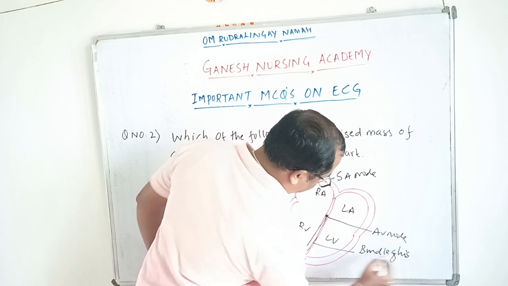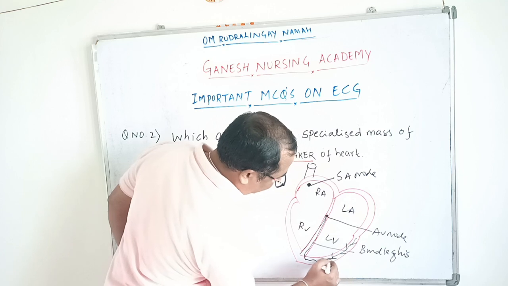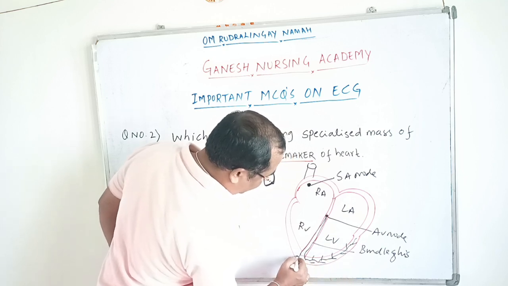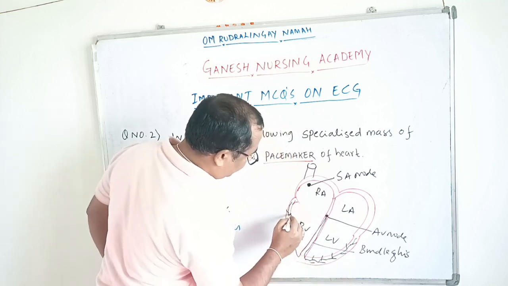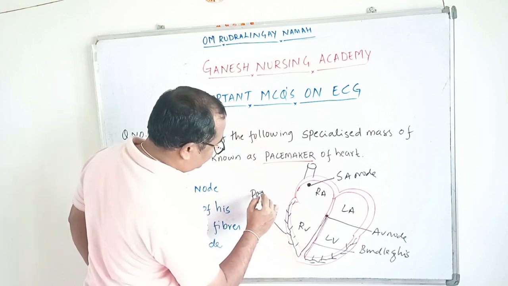Then we have the Purkinje fibers, which spread over both ventricular walls.